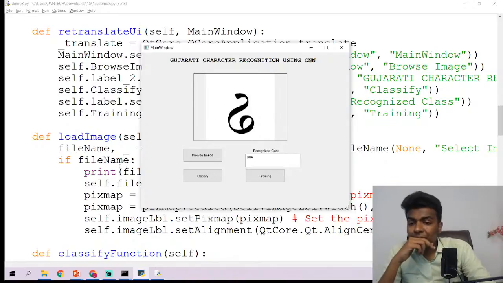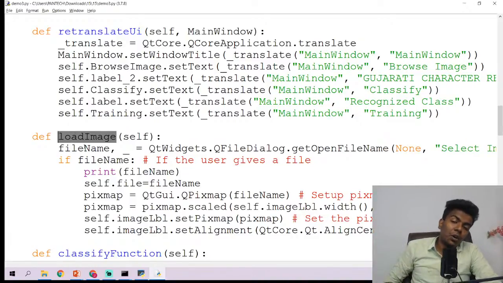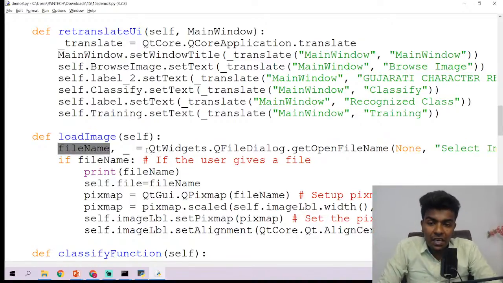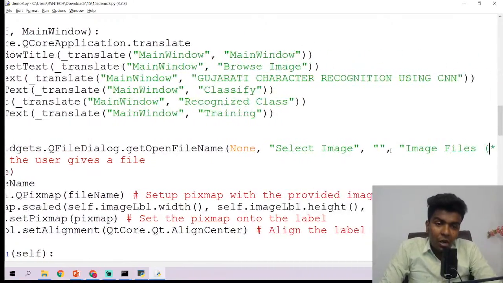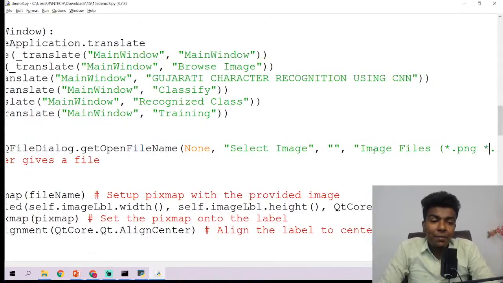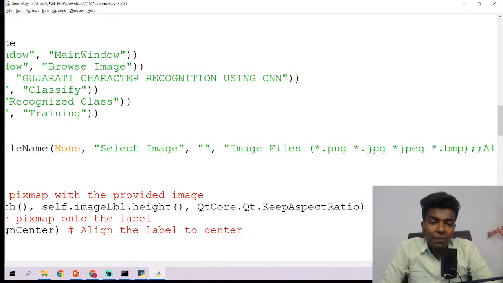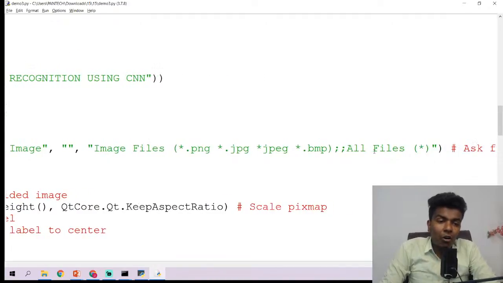Now what we are going to do is, whenever you click that button, it is going to call the load image function. So file name, comma, is equal to QtWidgets.QFileDialog.getOpenFileName. What is meant by that? It is going to open a dialog box, with the dialog box title Select Image, and then image files *.png, *.jpg, *.jpeg, and then *.bmp. Okay, and then the second option is all files.